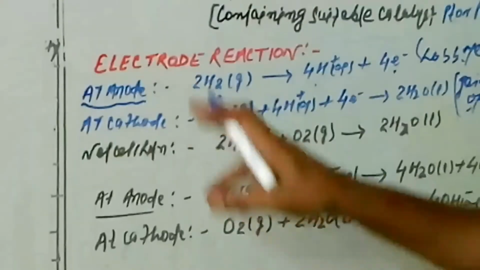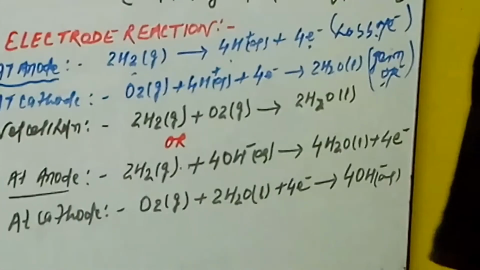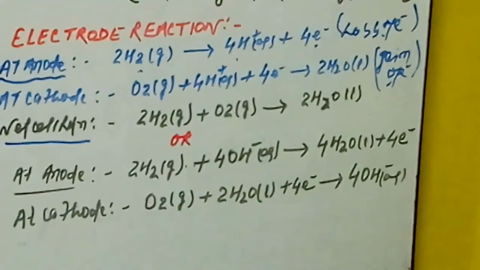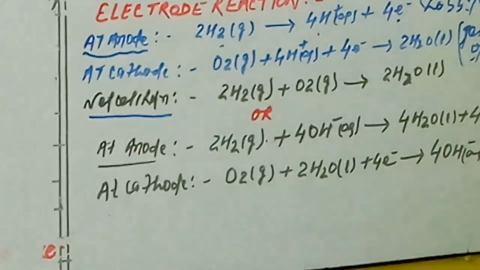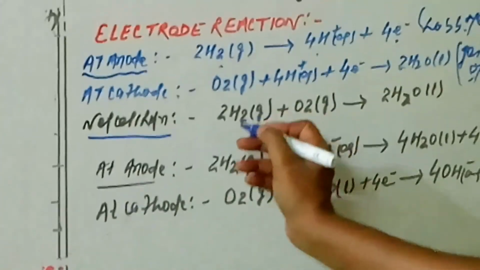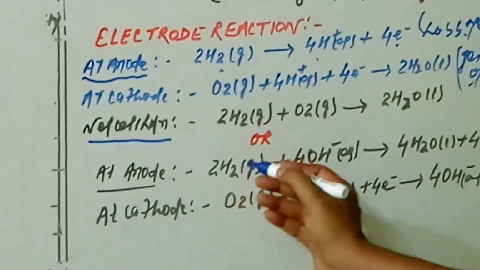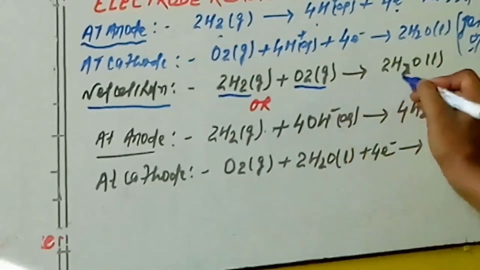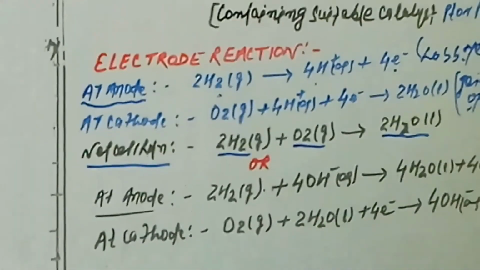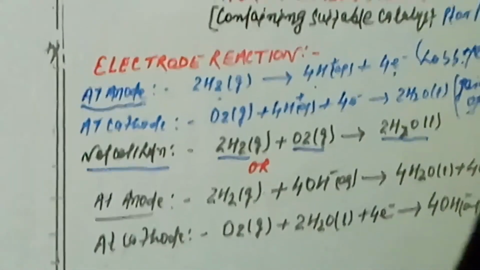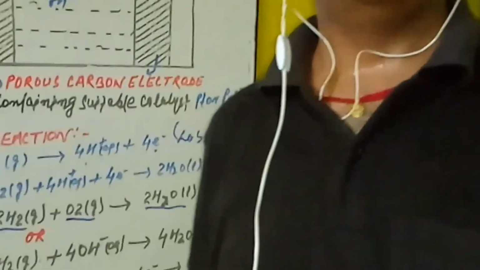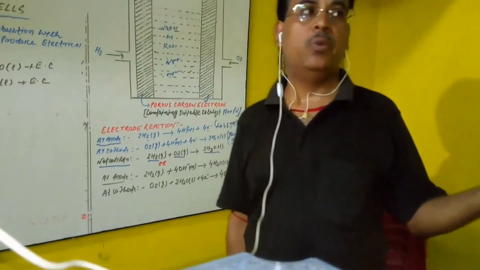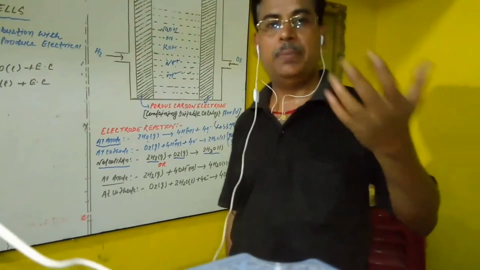After this oxidation and reduction half cell reaction, we have the net cell reaction. After adding those two half cells, the required net cell reaction becomes 2H2 plus O2 gas, converting into 2H2O. When this indirect redox takes place, it starts to produce electrical energy, and water is always obtained here as a byproduct.